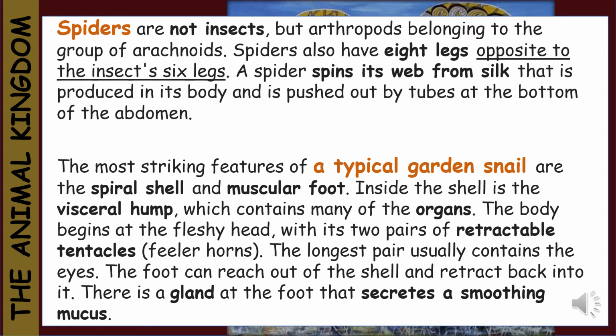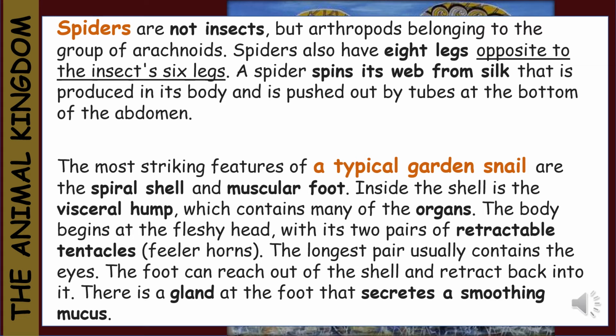Snails. The most striking feature of a typical garden snail are the spiral shell and muscular foot. Inside the shell is a visceral hump, which contains many of the organs. The body begins at the fleshy head, with 2 pairs of retractable tentacles or feeler horns.